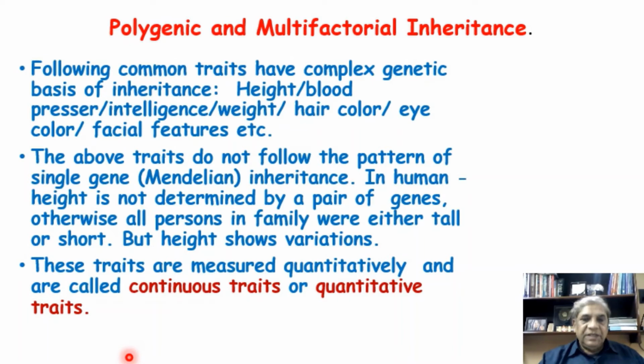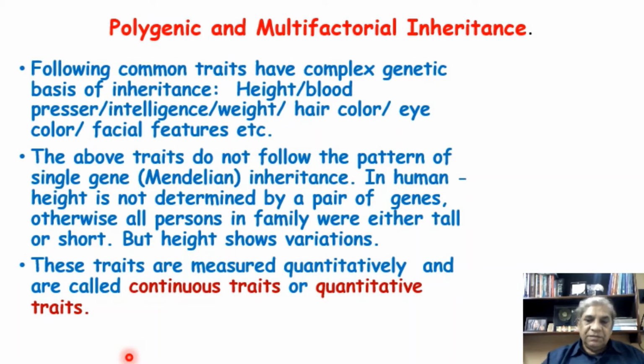So variations in height are seen, and height is a character which is determined by the genes. Now these traits are measured quantitatively. That means you can measure the height of a person: 5 feet 2 inches, 5 feet 10 inches, 6 feet 2 inches, or 6 feet 4 inches.